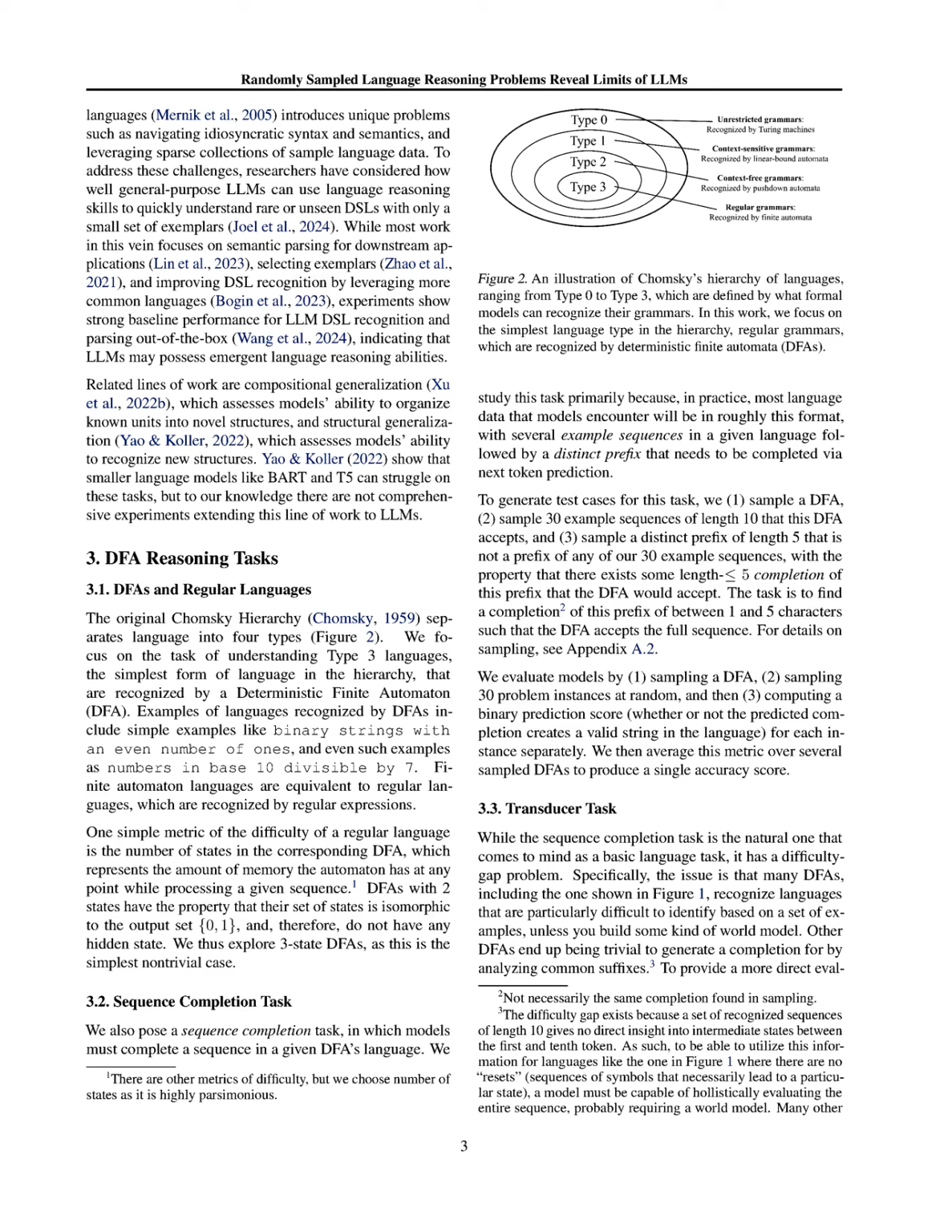The task then requires the model to complete a distinct prefix of length 5 that is not part of any of the example sequences, ensuring that there exists a valid completion that the DFA would accept. The model must predict a completion of this prefix, which can be between 1 and 5 characters long, such that the entire sequence formed, the prefix plus the completion, is accepted by the DFA. The model's performance is evaluated based on whether its predicted completion results in a valid string in the language recognized by the DFA.